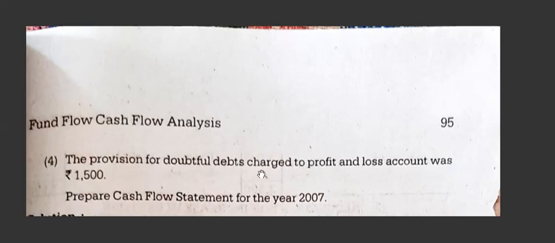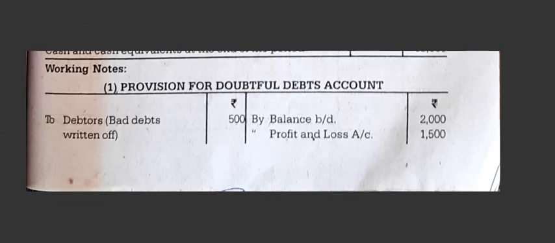a provision for doubtful debt was charged to profit and loss account 1,500. Provision was created and it was charged to profit and loss account, so it will come in the provision for doubtful debts. So working note. Now we have to prepare the working note, because for provision for doubtful debt we have to open a working note. See, opening balance, they have given in the balance sheet, provision for doubtful debt, credit balance, so it will come in the credit side. By balance brought down 2,500.